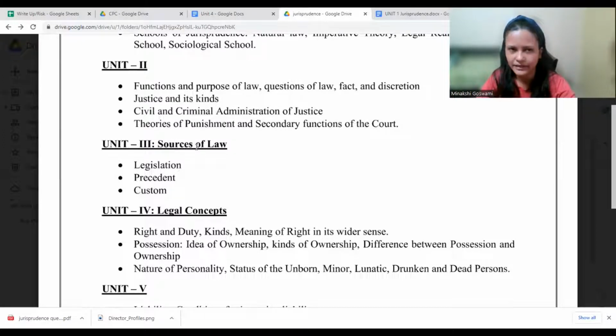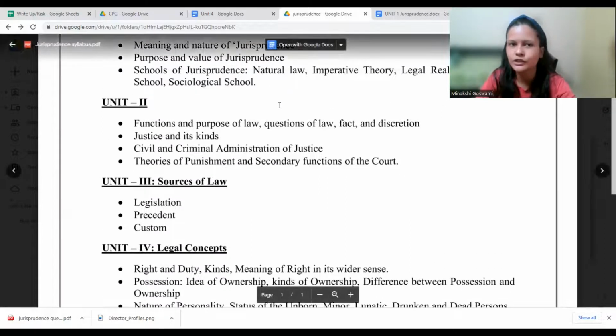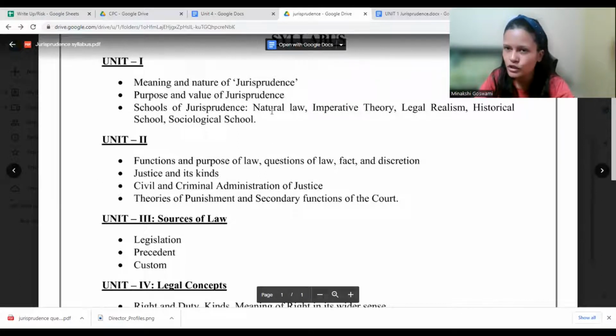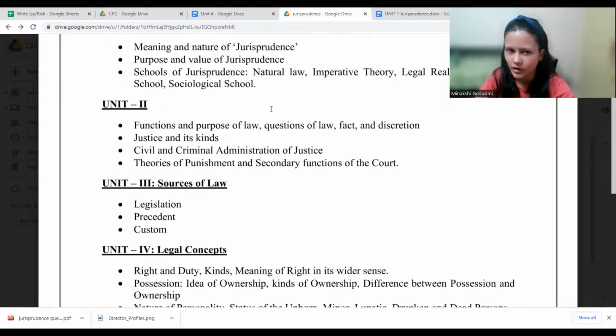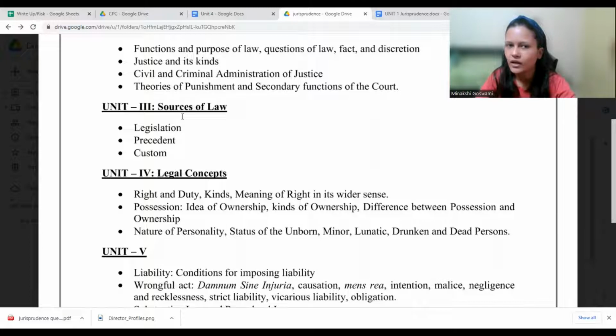Okay, and unit 3 is a very small topic, sources of law. What is the source from where law has originated? We understood that based on different schools of law, there are different concepts or there are different viewpoints that, okay, law originated just like that from nature. Then no, law is not like that. Men made some effort, after that law came, right? So like that, fine, law originated, but what is the source of that law? Even if it came from nature, what is the source? From where they got the idea that we need something like this, right?